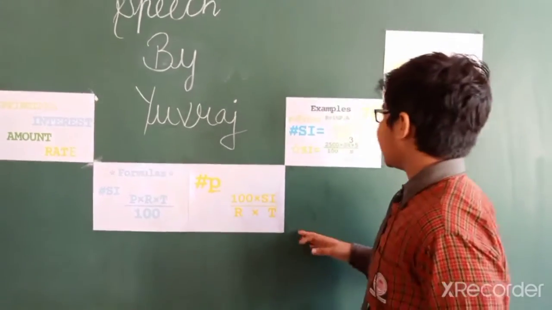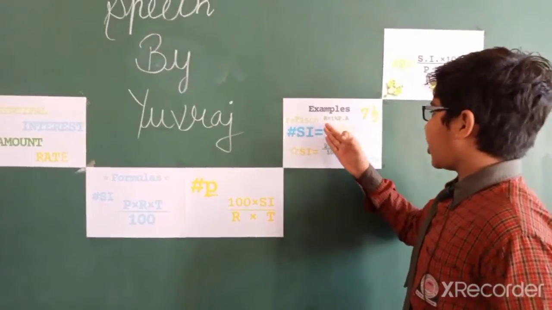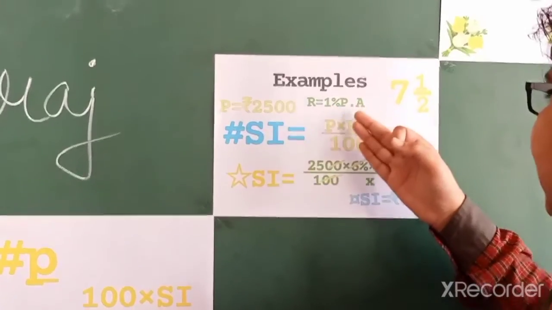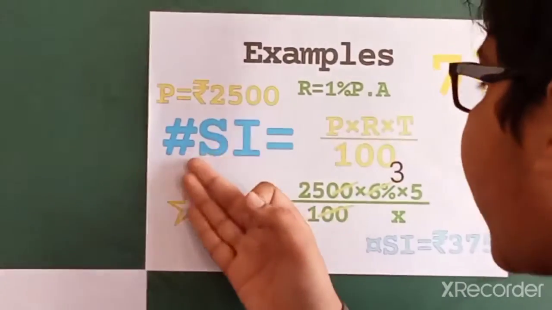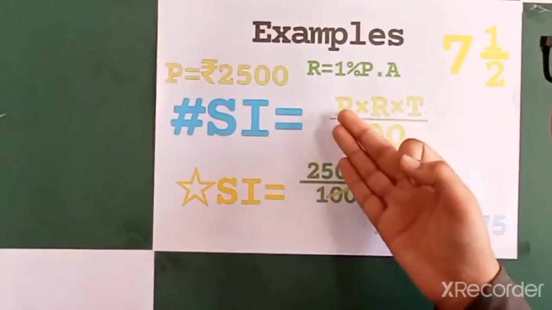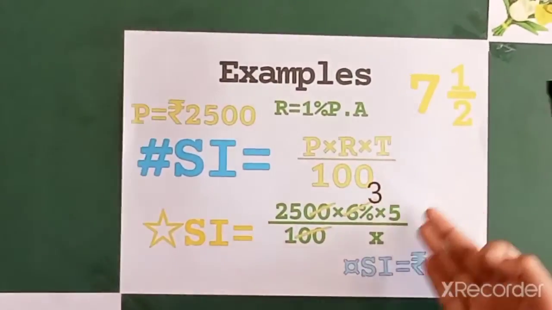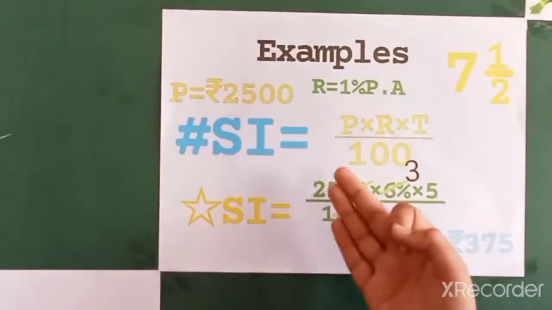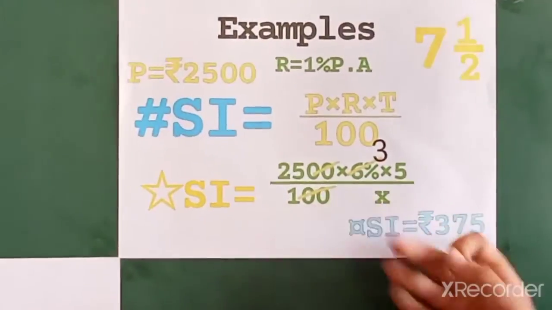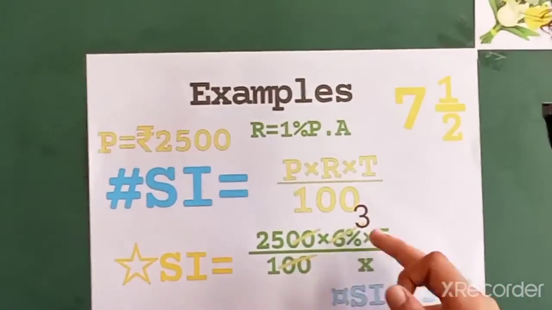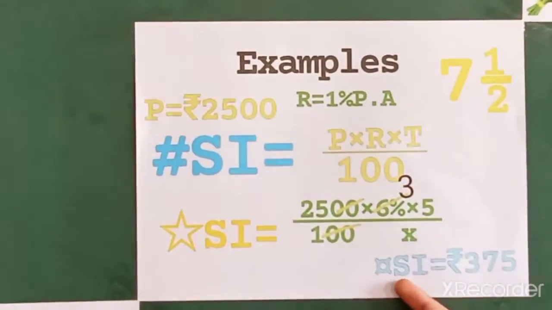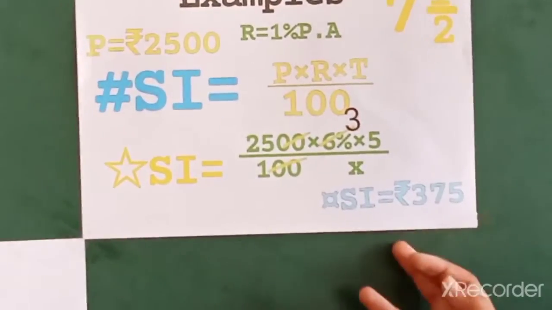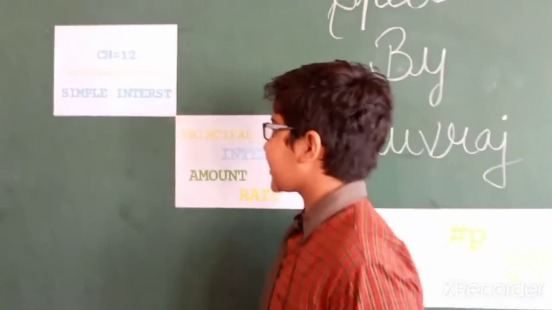There is a solved example. The principal is 2,500 rupees. Rate is equal to 6% per annum and our time is 7 1/2 years. It's in mixed fraction. So friends, the simple interest formula is principal multiply rate multiply time upon 100. So simple interest is equal to 2,500 multiply 6 percent and multiply by 7.5 upon 100 and our simple interest is rupees 375. So friends, I would like to repeat this method again.